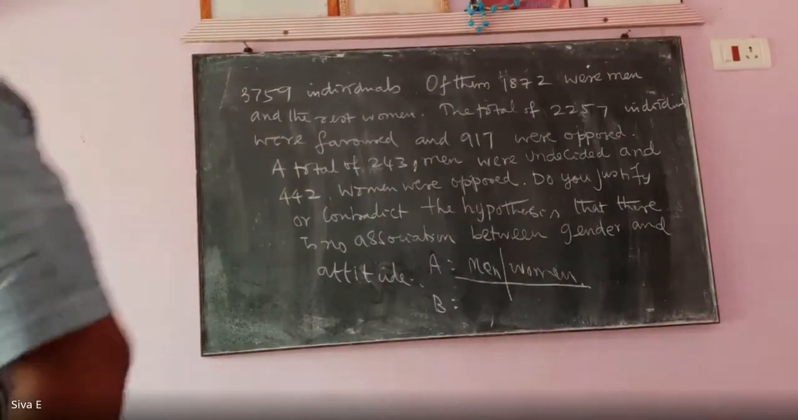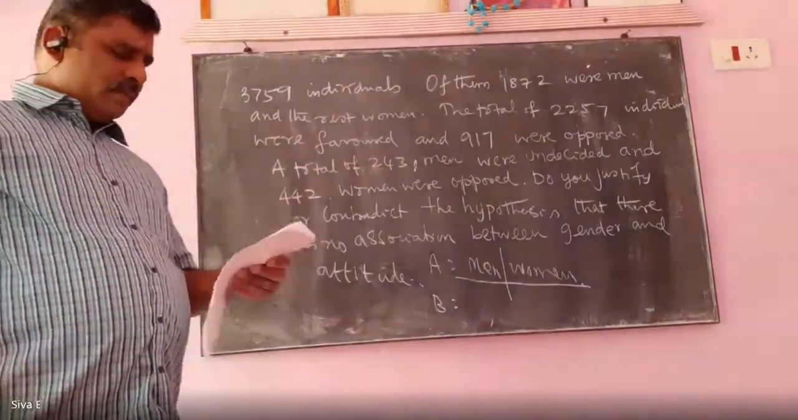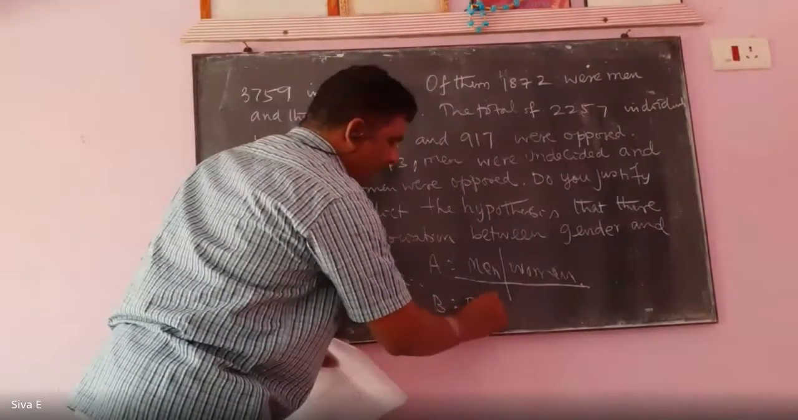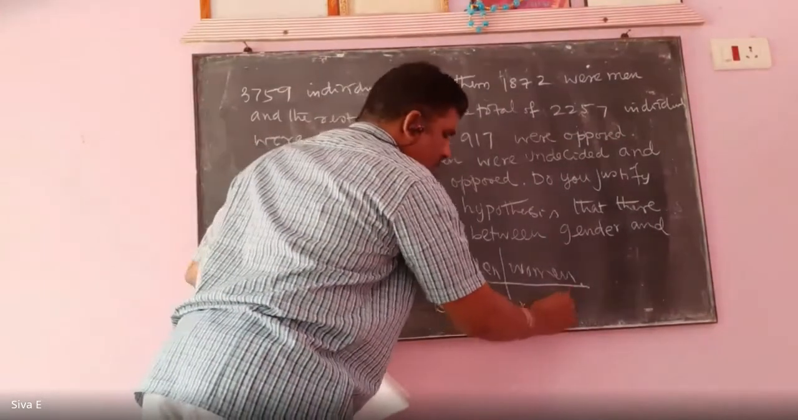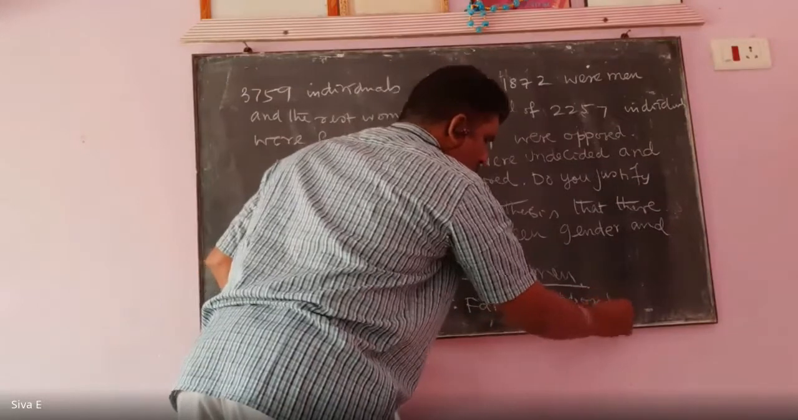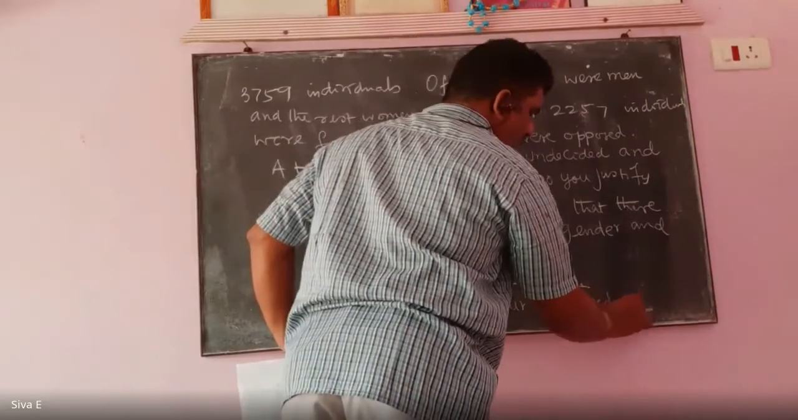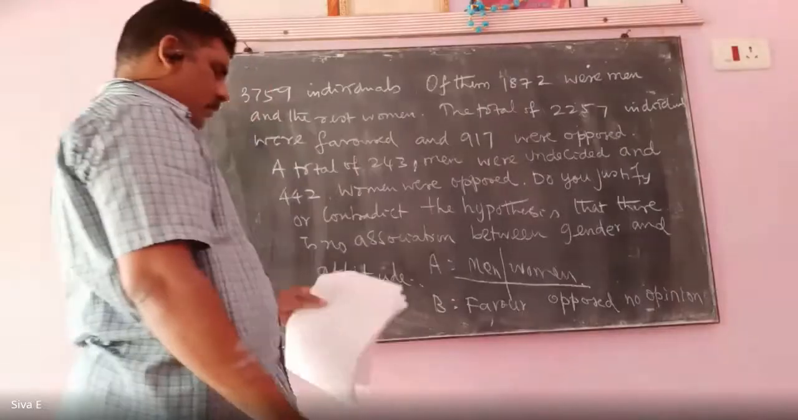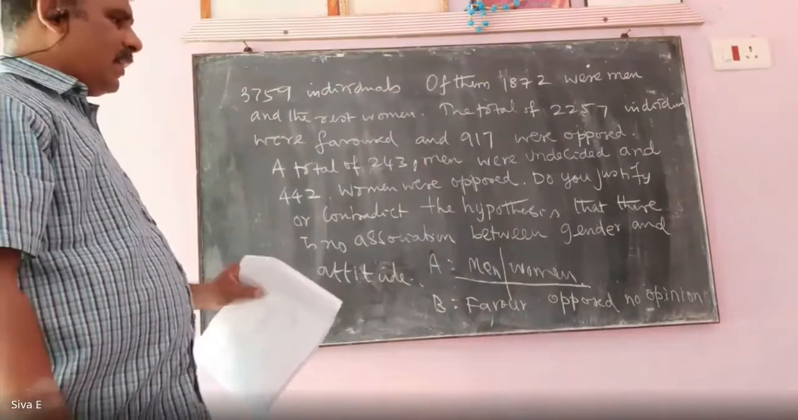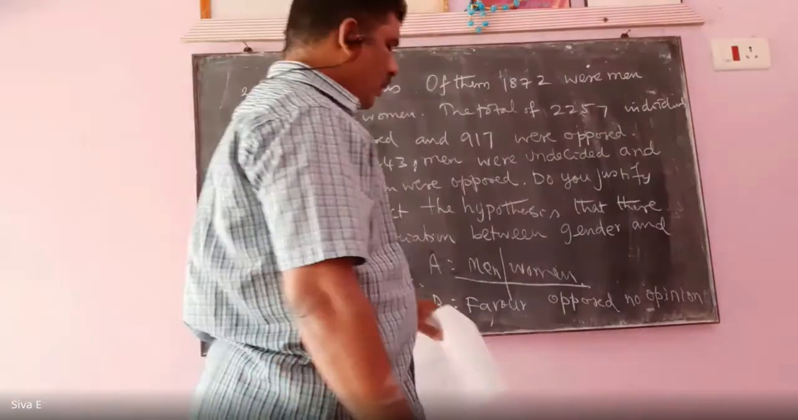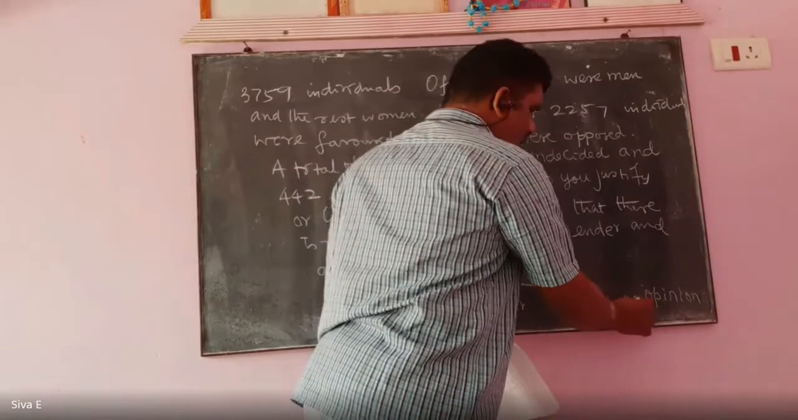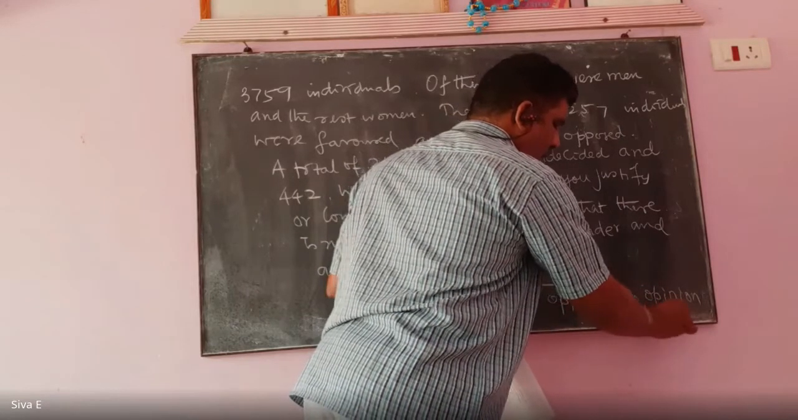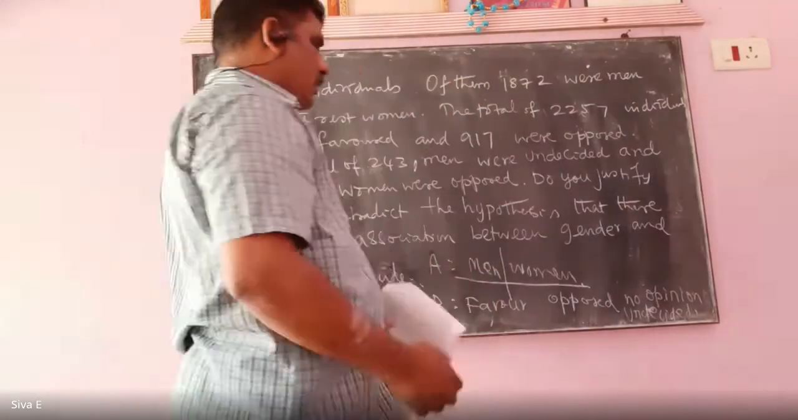Quick, you have to complete that. Category B is favor, opposed, no opinion or undecided.